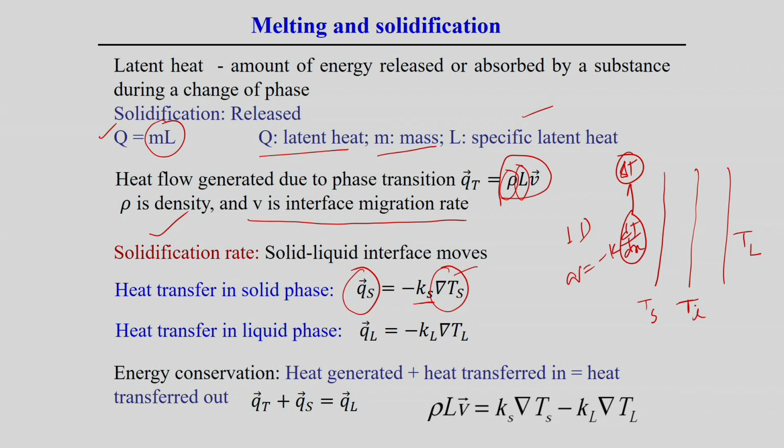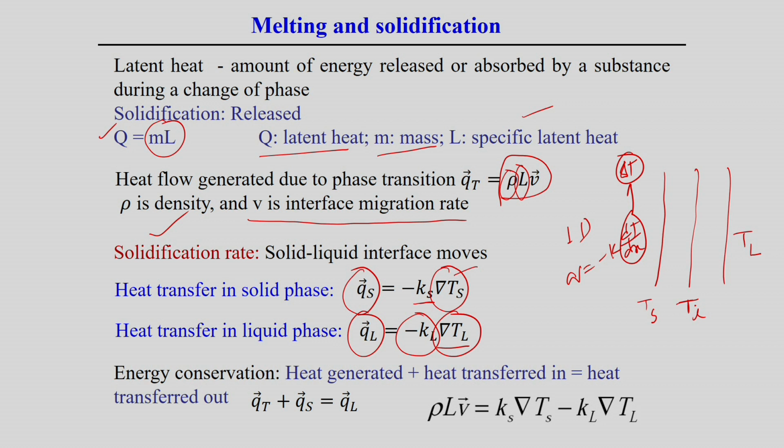So, minus Ks times the gradient indicates the heat transfer in the solid phase during the solidification process. Similarly, heat transfer in the liquid phase we can estimate as minus Kl into the gradient of TL, where the gradient is the temperature gradient in the liquid phase, and Kl is the thermal conductivity of the liquid phase. If we look at all these aspects, this is the generation of the heat flow during the phase transition.